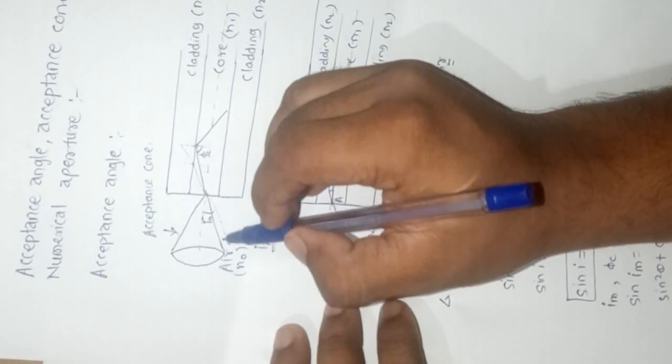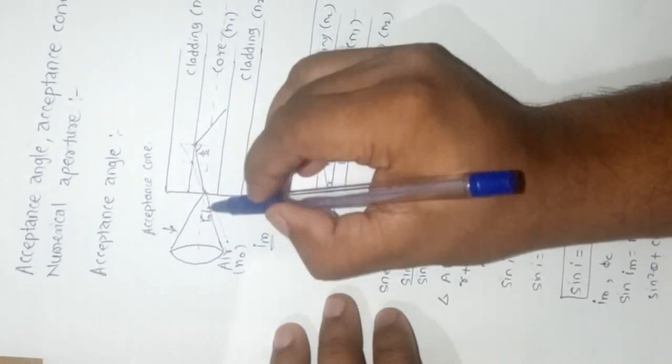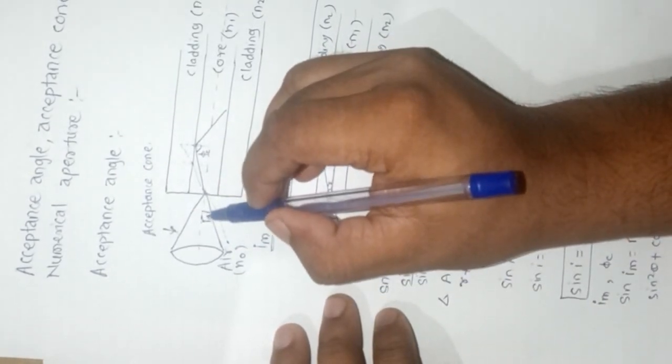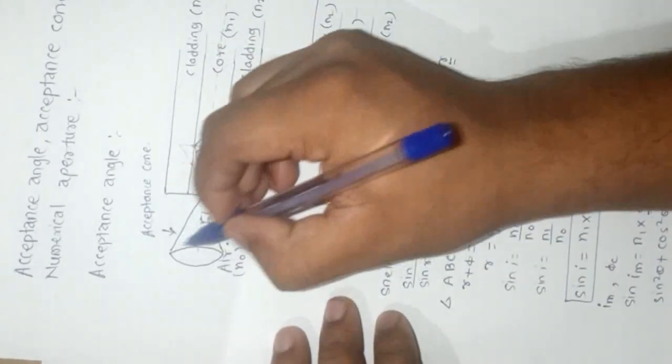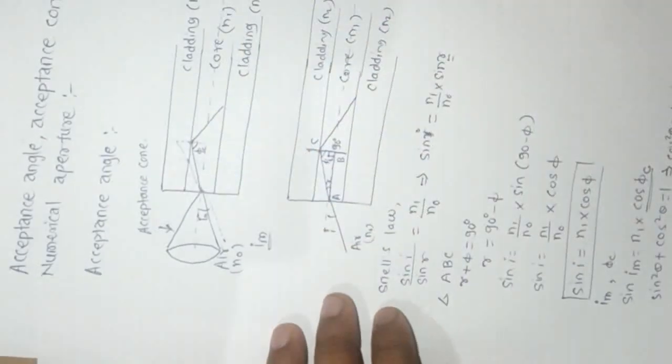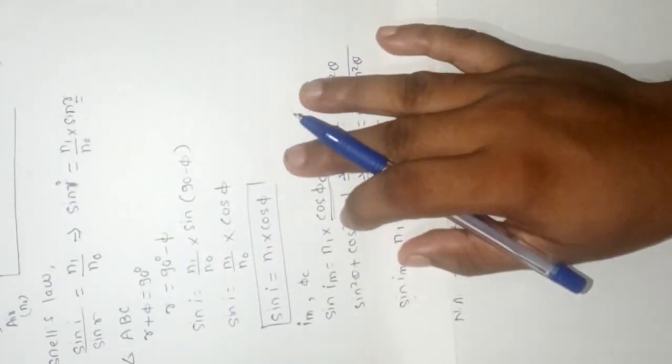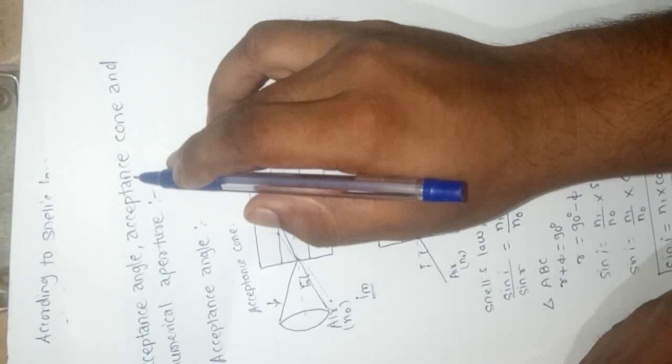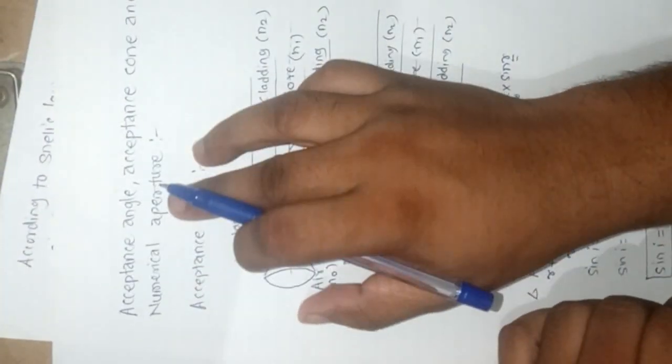And one more thing is that the larger the acceptance angle, the larger is the acceptance cone. And this is all about the acceptance angle, acceptance cone, and numerical aperture.